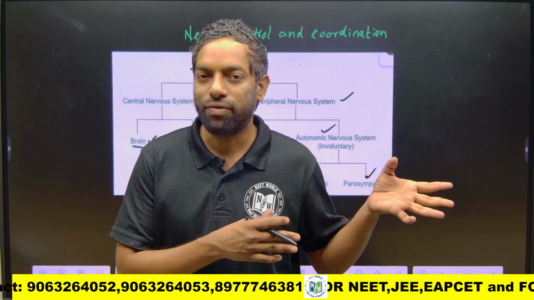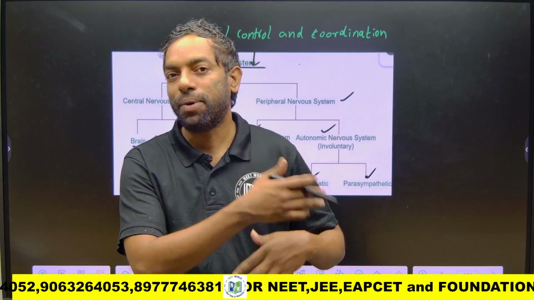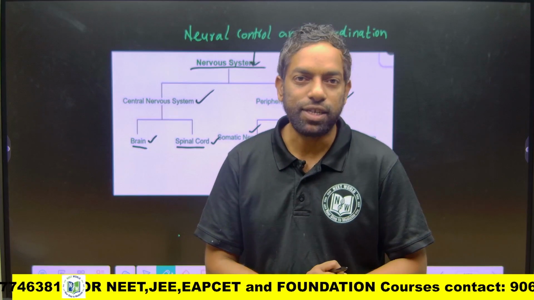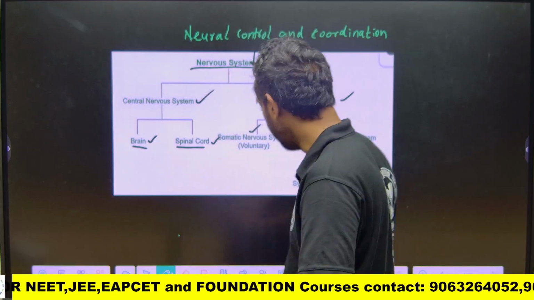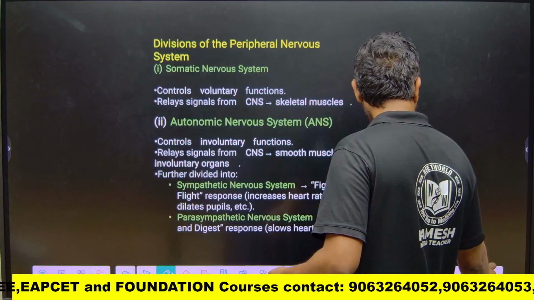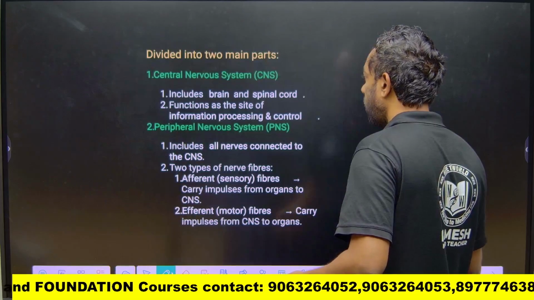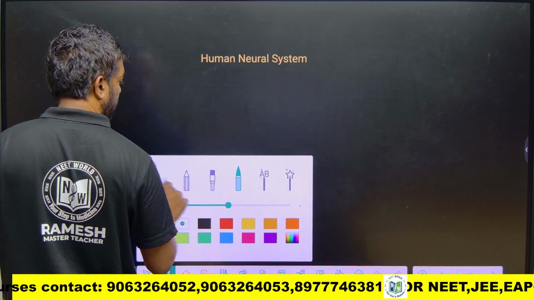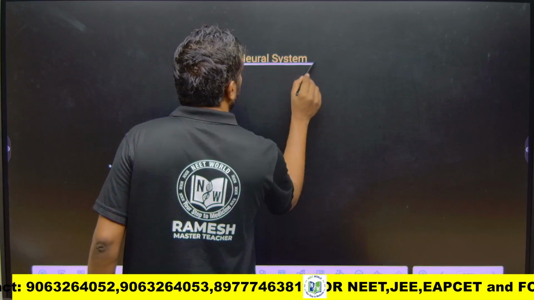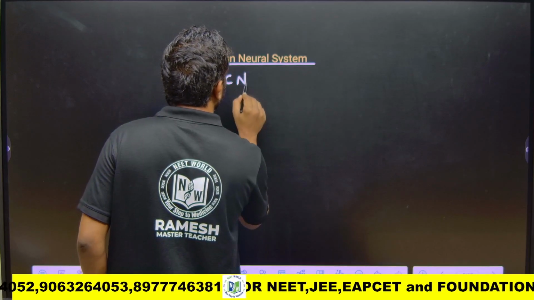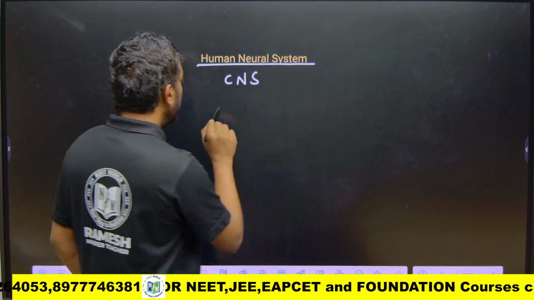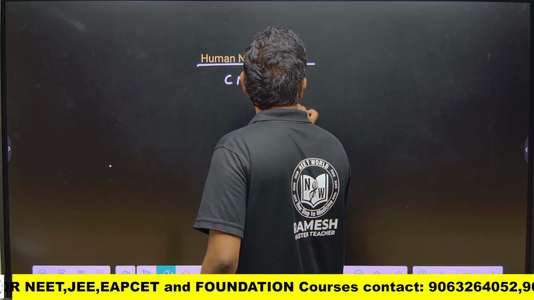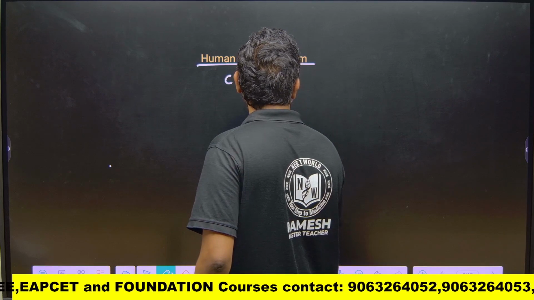What is the central nervous system? What is the peripheral nervous system? The peripheral nervous system is in direct contact with the central nervous system. What is the role of the central nervous system? We are going to discuss it. The human nervous system: the central nervous system is the brain plus the spinal cord.